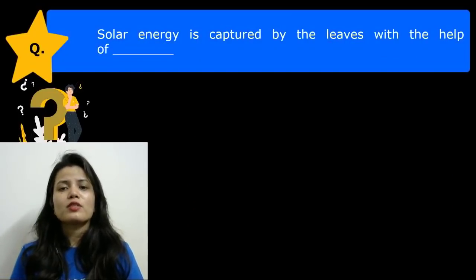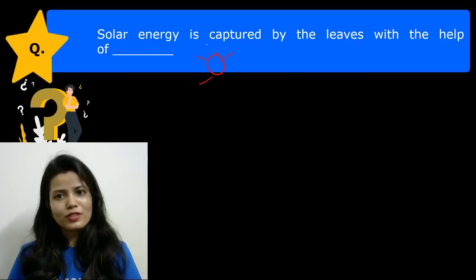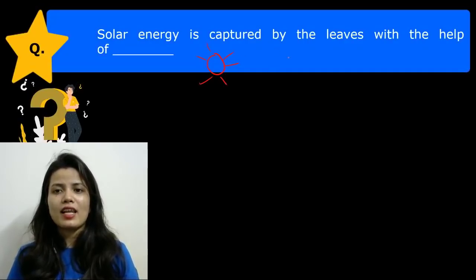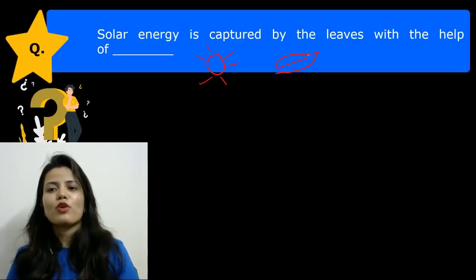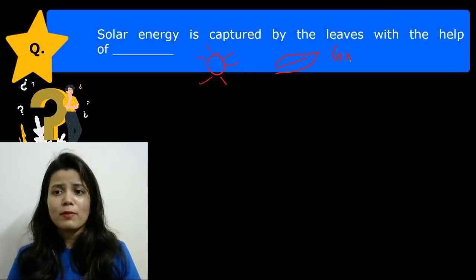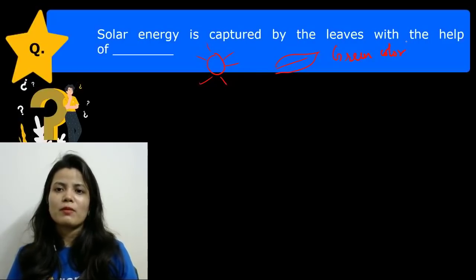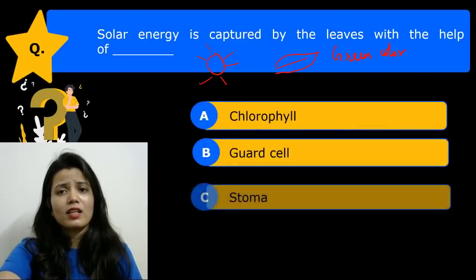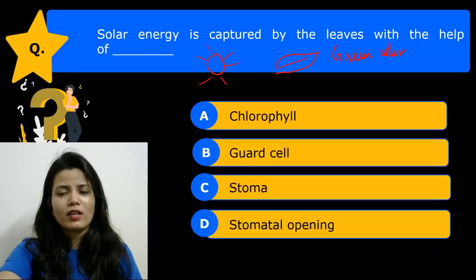Now the next question is, solar energy is captured by the leaves with the help of. So as you know, leaves perform the process of photosynthesis. So उस process को perform करने के लिए they need sunlight. ठीक है? So वो sunlight को capture कौन करता है? That sunlight is captured by a green color pigment. ठीक है, उसे ग्रीन कलर पिगमेंट कैप्चर करता है जो कि क्लोरोफिल होता है. सो द ऑप्शंस फॉर क्लोरोफिल, गार्ड सेल, स्टोमा, स्टोमेटल ओपनिंग.